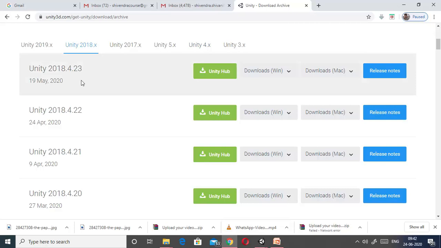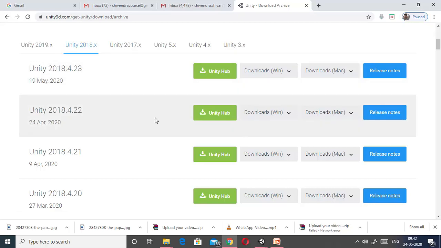Now when you download Unity from this site, you will get a Unity installer, and this Unity installer will completely download the Unity software. During the installation you will be prompted about various options, whether you want to make it for Windows or Android, or Mac version, or Linux version.